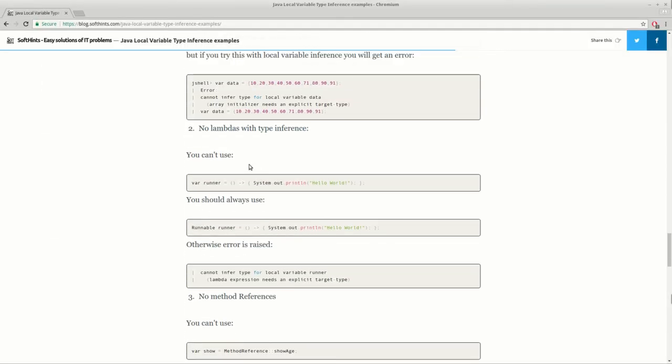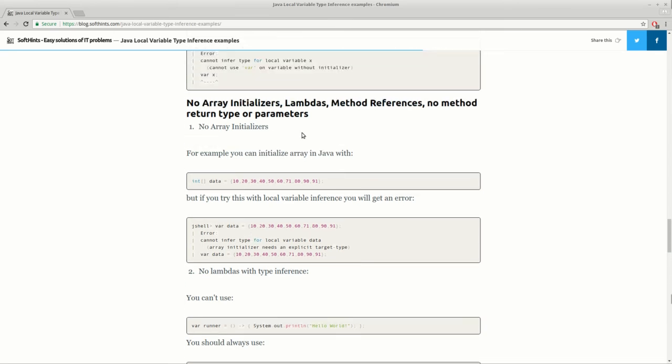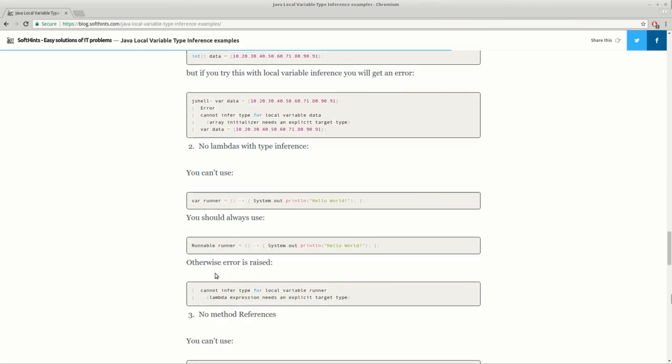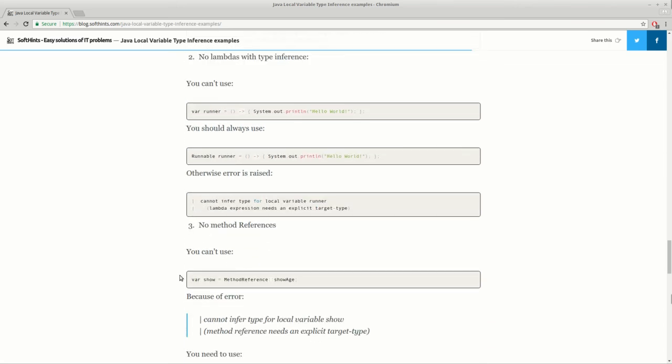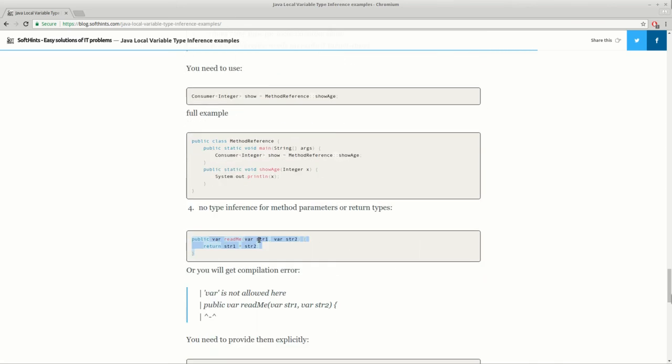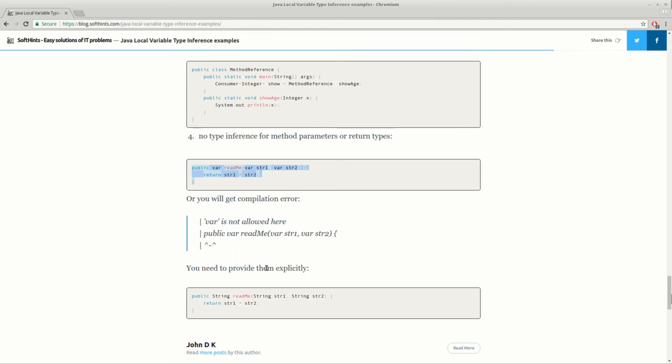Also, you cannot use it in a lambda expression or array initializers, as you can see here. If you try, you get this error that you cannot use it unless you use an explicit target type. You cannot use it as a lambda expression, and you cannot use it as a method reference. So that's all for local variable type inference.